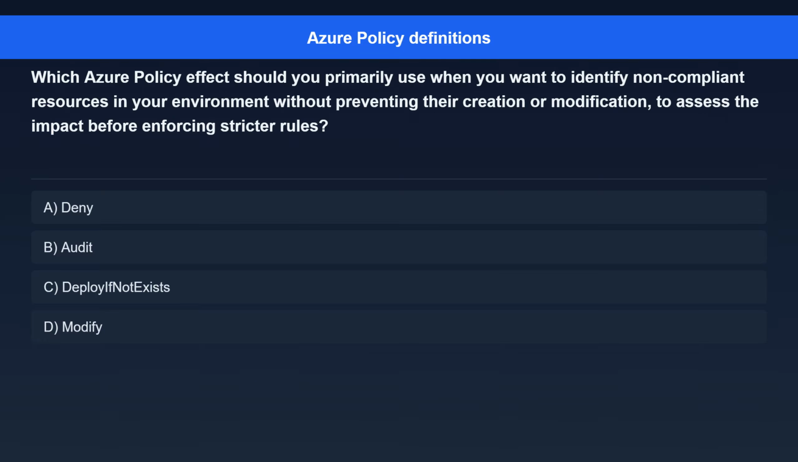Question 3. Which Azure policy effect should you primarily use when you want to identify non-compliant resources in your environment without preventing their creation or modification, to assess the impact before enforcing stricter rules? Option A. Deny. Option B. Audit. Option C. Deploy if not exists. Option D. Modify.